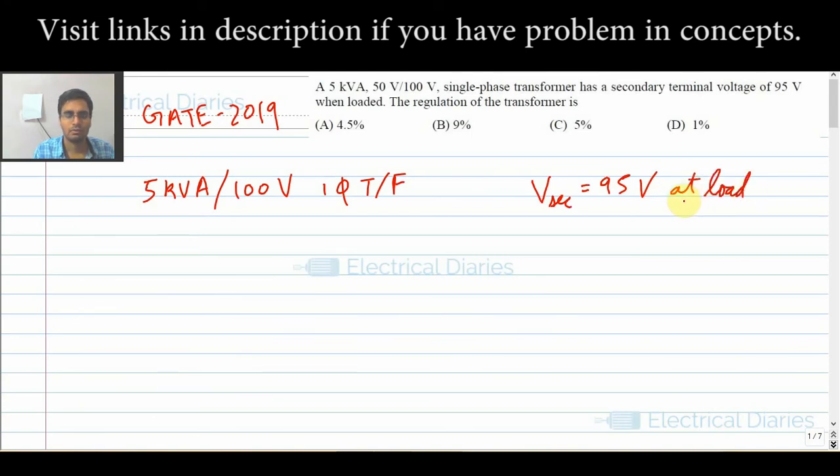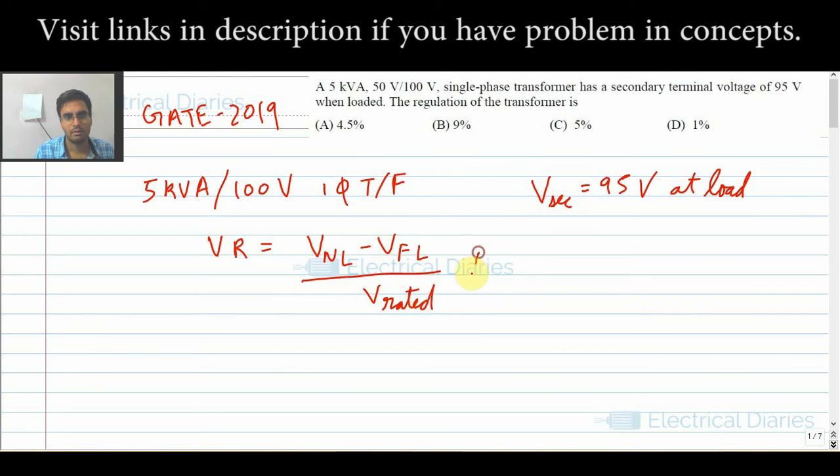The regulation of the transformer. See, it has asked the regulation of the transformer. So one thing we should always remember, the regulation formula for the transformer is VR is equal to V no load minus V full load divided by V rated.